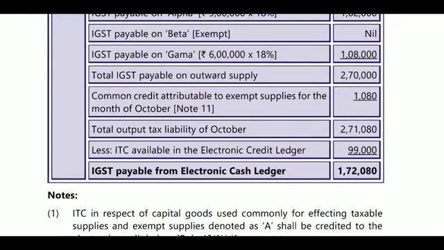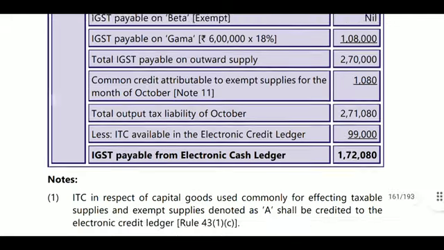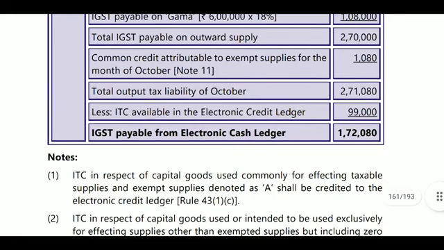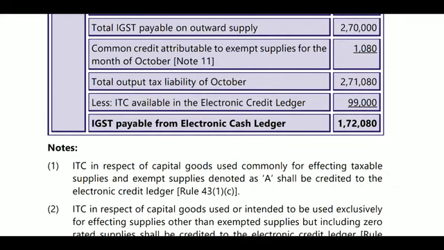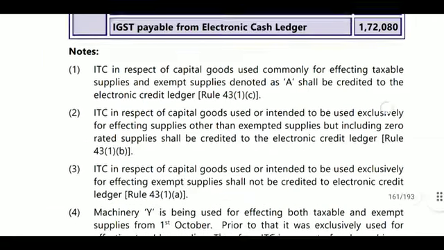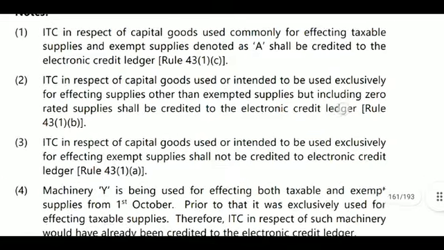This is added back to the output tax liability, being common credit which was utilized for that month. Next, less ITC available in the electronic credit ledger, 99,000. So IGST payable from the electronic cash ledger will be 1,72,080 rupees. Next, notes.